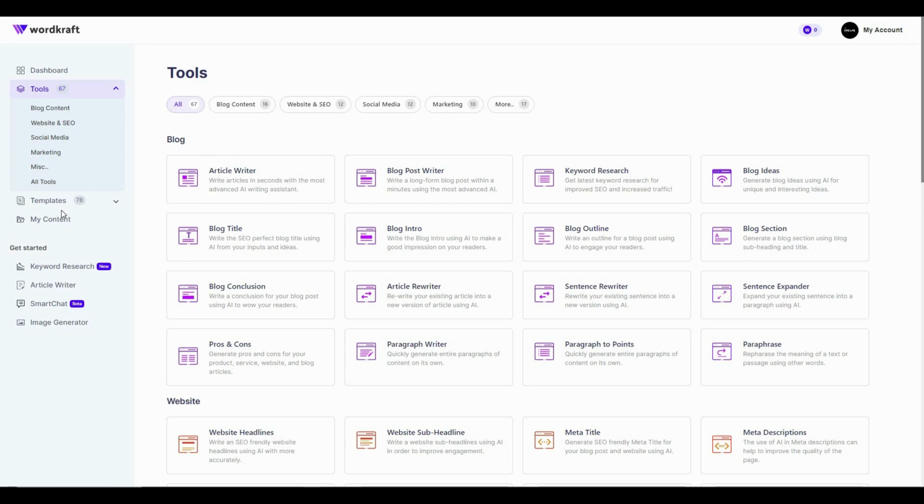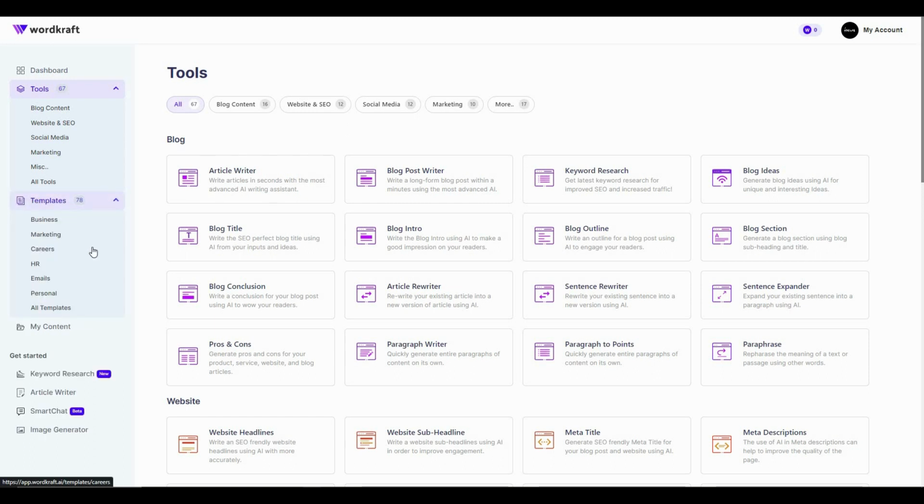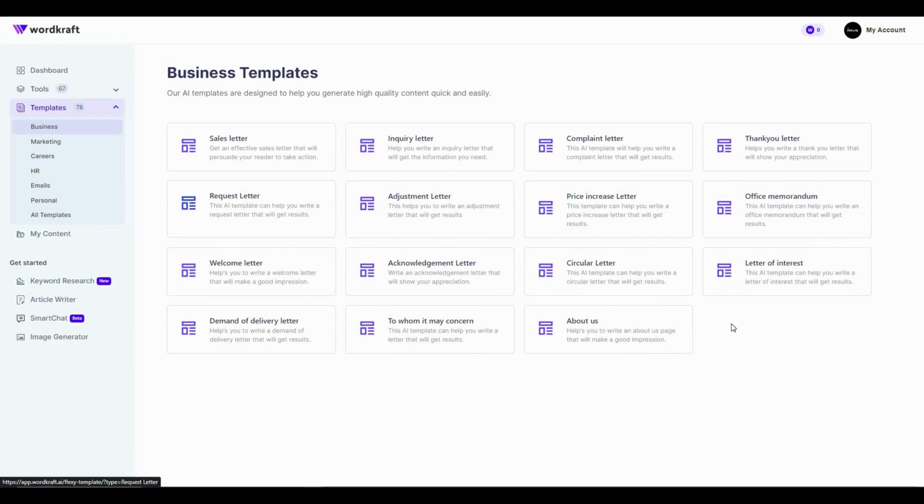And then there are 78 templates, and this is one of the best features of Wordkraft, I think, because there are some templates that you will surely not find on any other AI writing tools. So let's have a look at some of them. So as you can see, for business there are a lot of different templates. For example, about us, demand of delivery letter, acknowledgement letter, circular letter. So some of these templates are super unique and they are usually not available on regular AI tools.